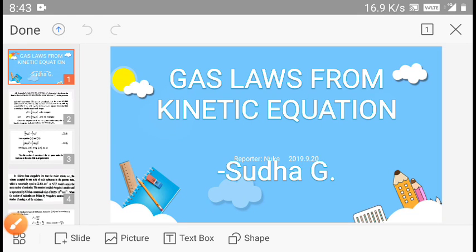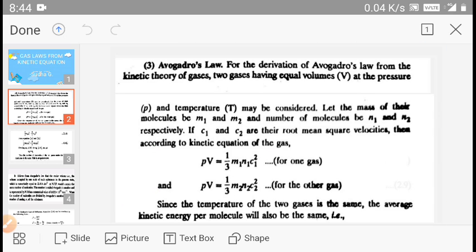Today we will derive Avogadro's law and Graham's law of diffusion from the kinetic gas equation. We know that from Avogadro's law, at constant temperature and pressure, the volume of the given gas is directly proportional to the number of moles of gas.